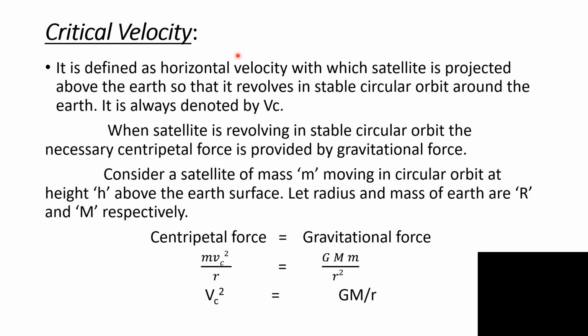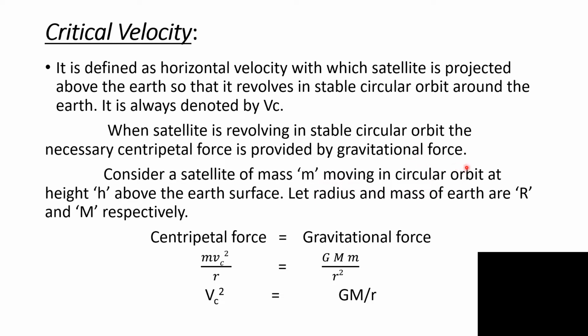So when a satellite is revolving in a stable circular orbit around the Earth, the velocity is said to be critical velocity and it is always denoted by Vc. When a satellite is revolving in a stable circular orbit around the Earth, the necessary centripetal force is provided by gravitational force.